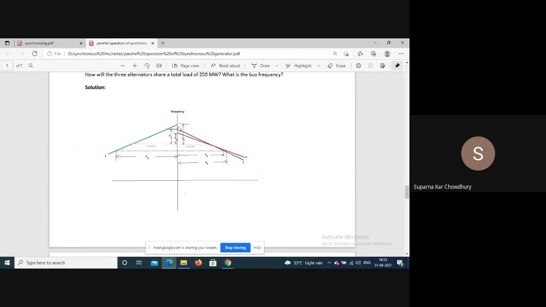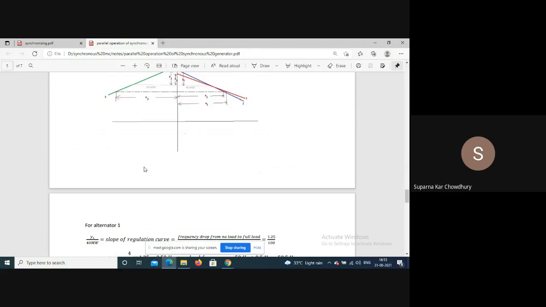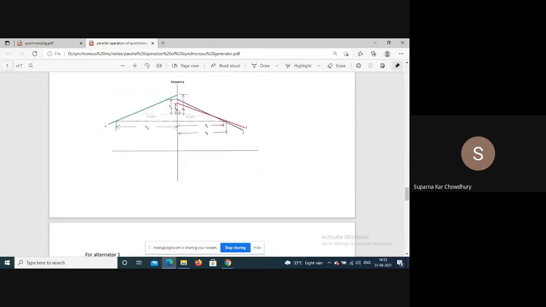Now here these frequencies are unknown, so let us consider this is y1, this is y2, and this is y3. So for alternator 1, this y1 by 40 megawatt should be the slope of the line.